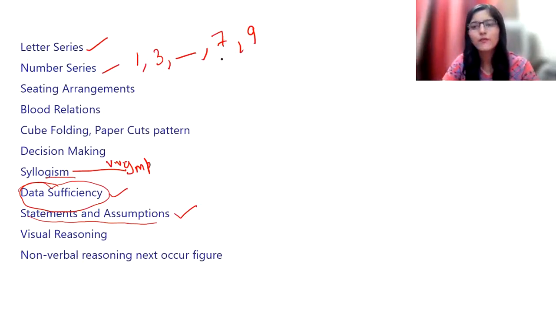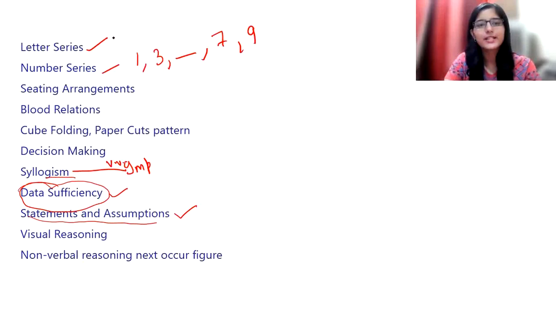Questions will be of easy to moderate to difficult level. They will vary according to you as well, because if your concepts are clear, then the same question will be easy for you. If your concepts are somewhat clear, then the same question will be moderate. And if concepts are not at all clear, then the same question will be difficult for you. So it also depends on how your preparation is. If you haven't prepared anything, then for sure the question is going to be difficult for you, even if the questions are easy.